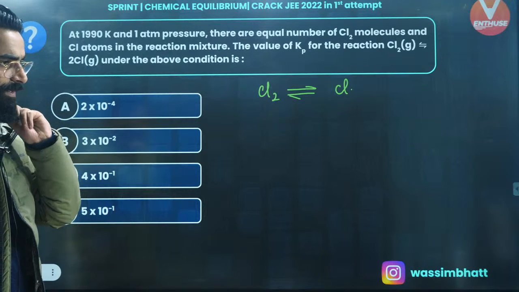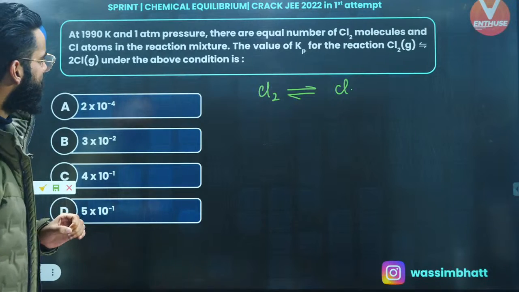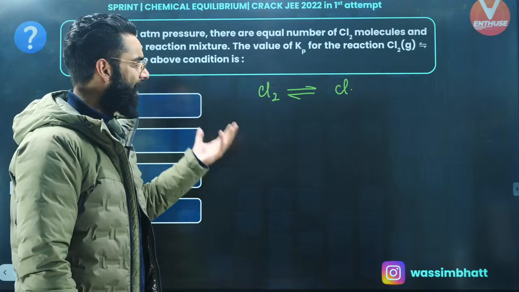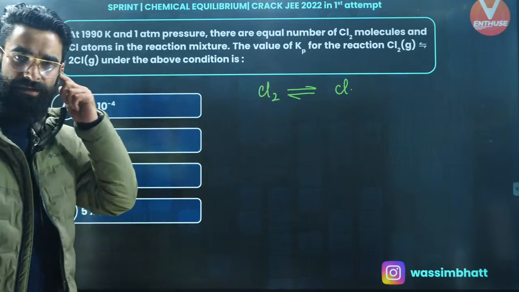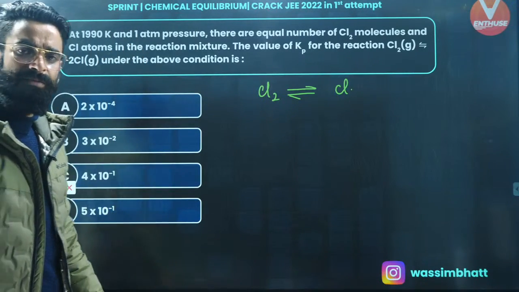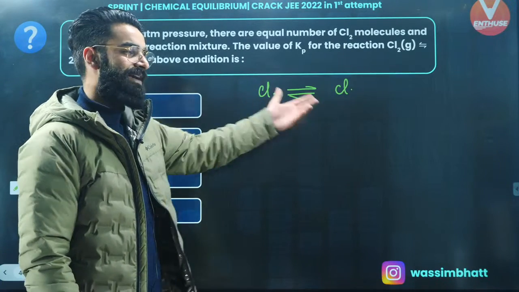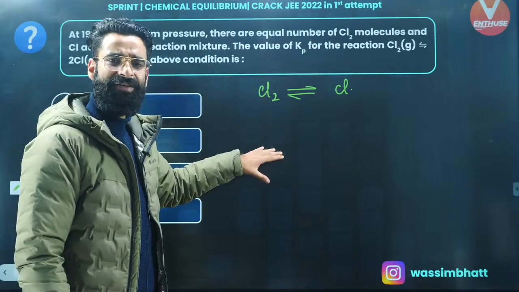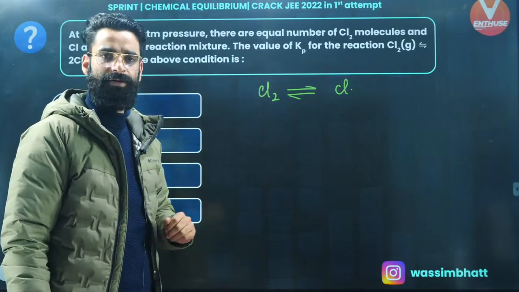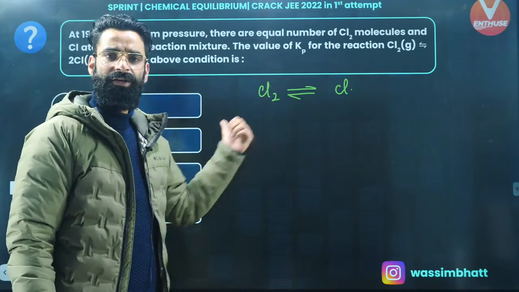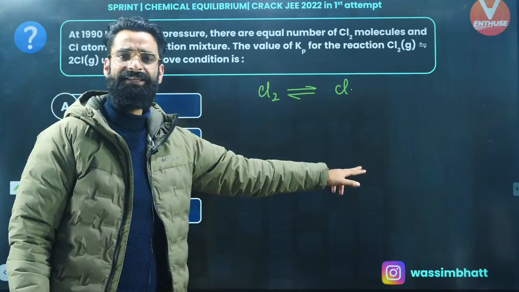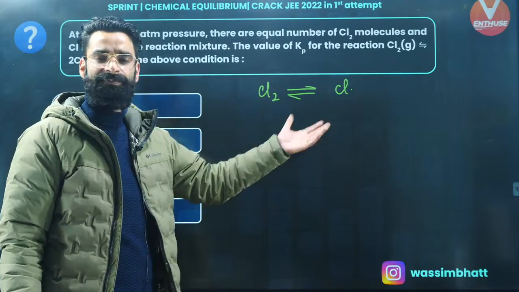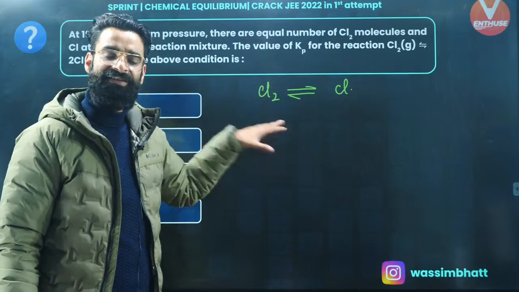Okay, perfect. Now guys, as per the equation, at equilibrium, the number of molecules of Cl2 are equal to the number of atoms of Cl. So what does that mean? Can I say at equilibrium, the moles of Cl2 will be the same as the moles of Cl? As simple as that. So whatever are going to be the moles of Cl2 at equilibrium, the same are going to be the moles of Cl at equilibrium. If you know the moles of each, let's say this is X, you can calculate mole fraction, right? Total moles present in the container at equilibrium is going to be X plus X, 2X. So X divided by 2X, the value comes out to be 1 by 2.